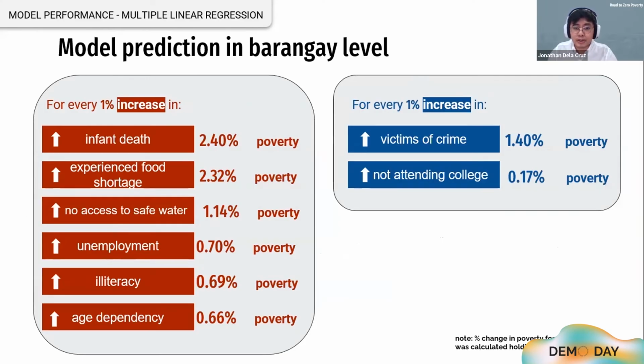Percentage of poor per barangay increases with increasing proportion of child death, experience of food shortage, no access to safe water, unemployment, illiteracy, and age dependency. Interestingly, percentage of poor decreases with increasing proportion of victims of crime and not going to college. The biggest factor increasing the poverty is the proportion of child death. In a barangay, holding all the variables constant, with 1% increase in child death, there will be 2.4 increase in poverty in a barangay.